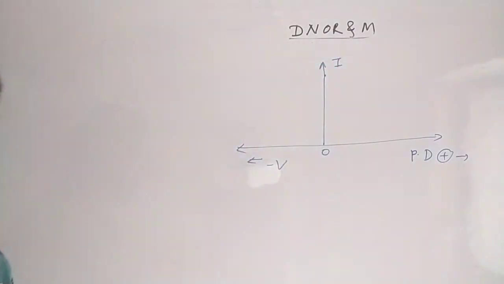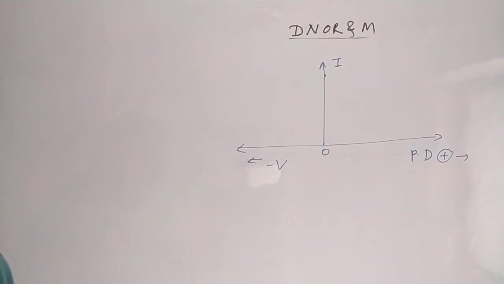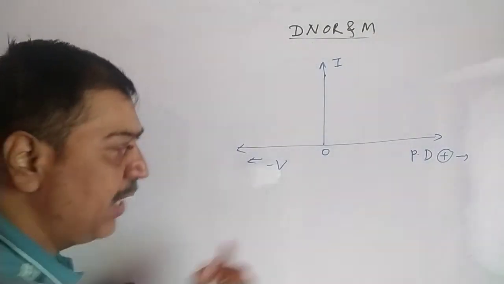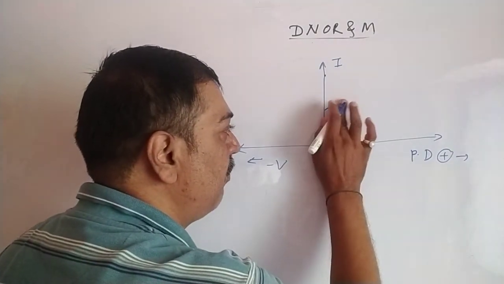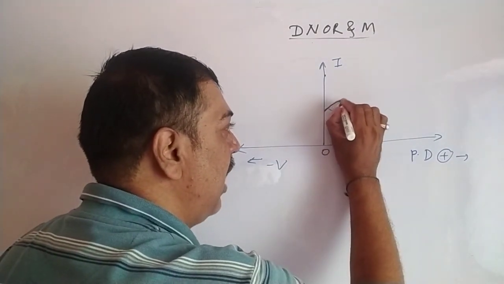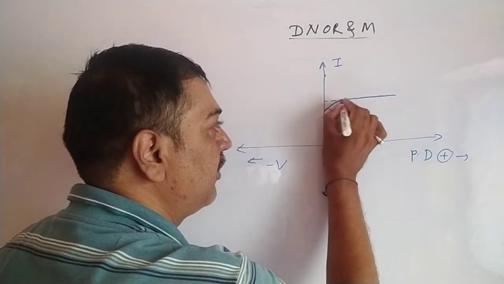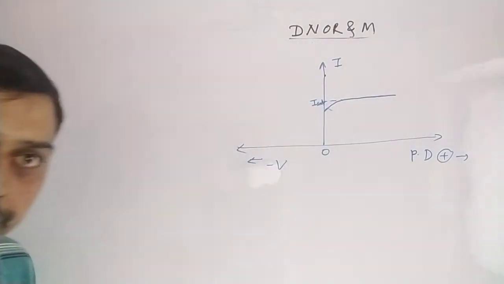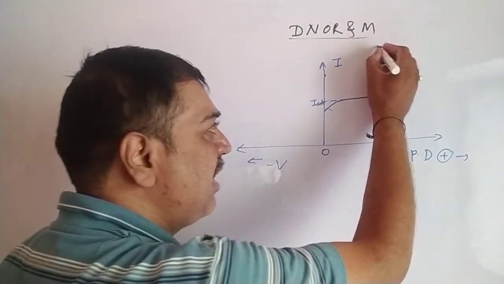So this is the diagram, and from this graph I will tell you the meaning of this point. As we have seen, as the accelerating potential increases, the value of current increases to some value and then remains constant. So this is a constant value. Now this is nothing but the saturation current, I sat, and what we assume in this point is that the intensity is constant.